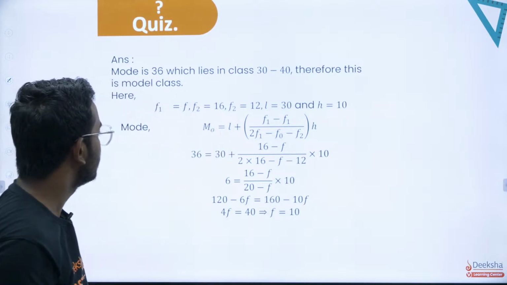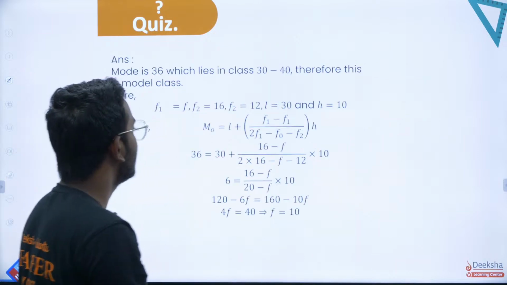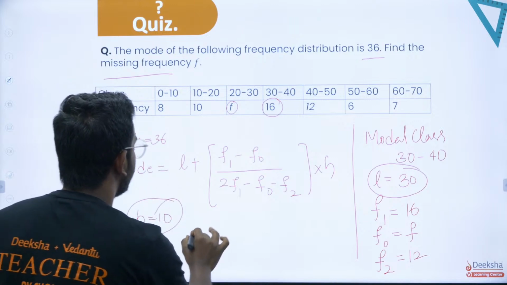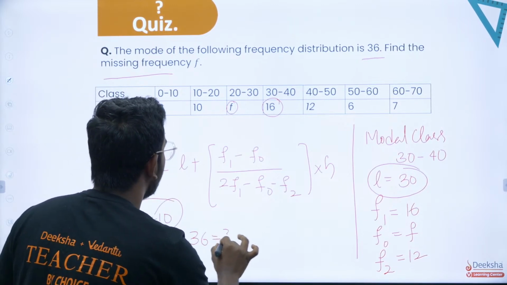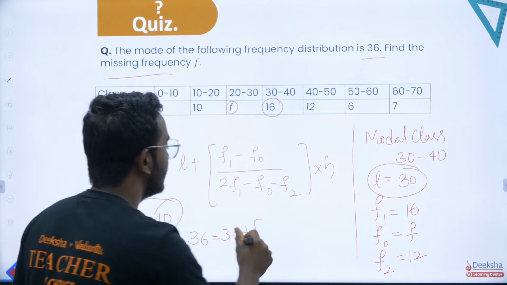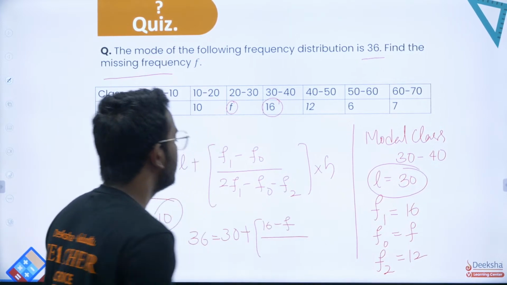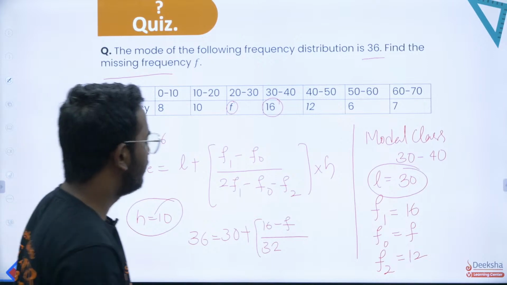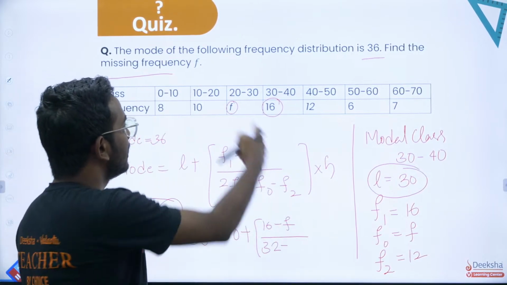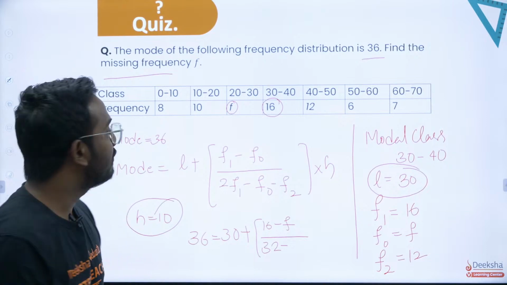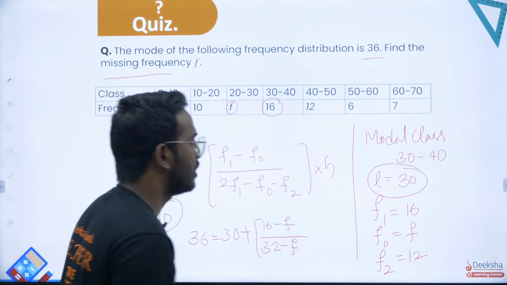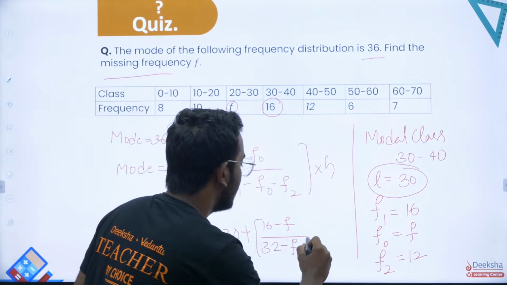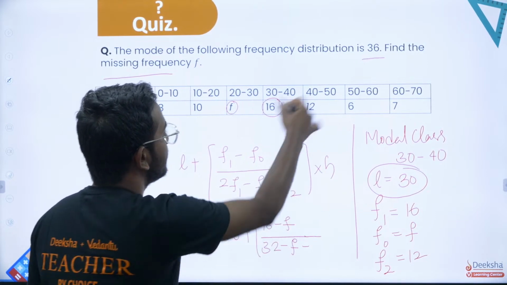Mode is 36 already, and L is 30. So mode 36 is equal to 30 plus (f1 minus f0), where f1 is 16, sir, so 16 minus f, divided by 2 times f1, which is 32, minus f0. f0 is the preceding one, which gives you the same f over here, minus f2. f2 is the succeeding one, that is 12.